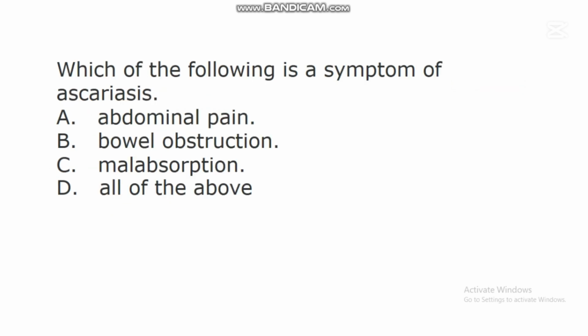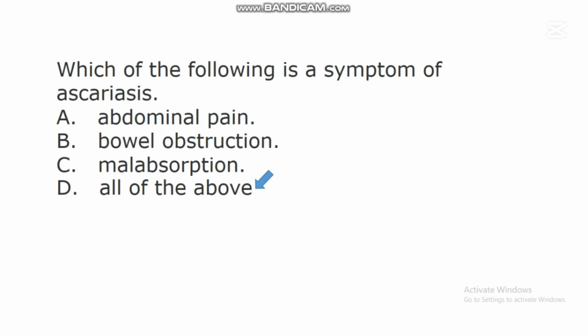The next question says, which of the following is a symptom of Ascariasis? A. Abdominal pain. B. Bowel obstruction. C. Malabsorption. D. All of the above. In this question, the correct answer is D. All of the above. When an individual is affected by this disease, he or she will experience abdominal pain because